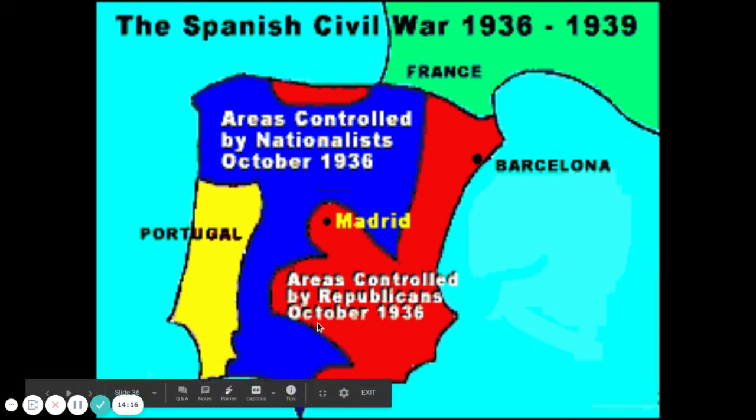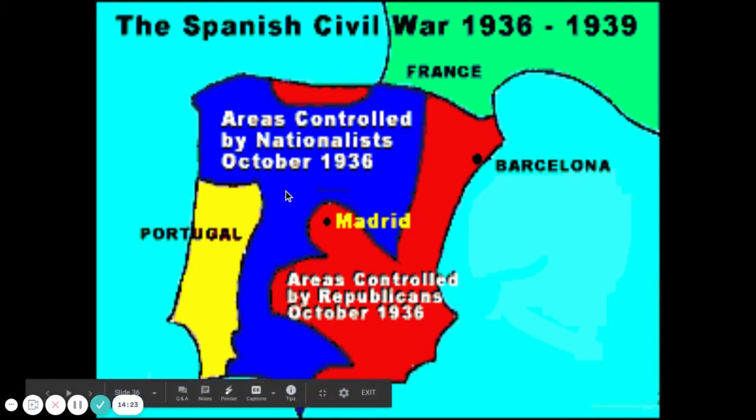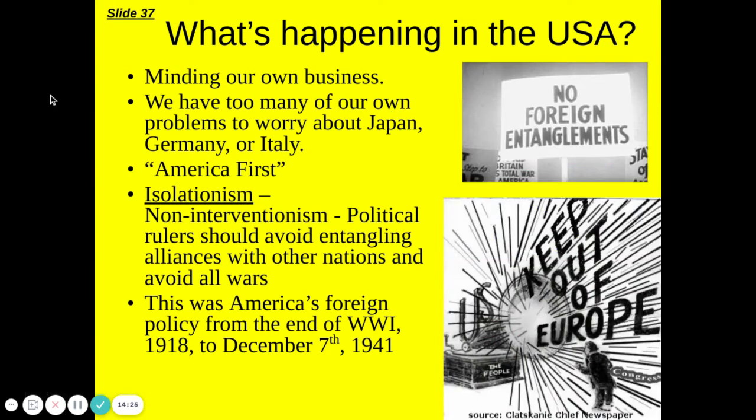So when we look here, the nationalists, you have the Republicans. The nationalists are going to be the people who are going to be the fascists. Okay, so they take over those areas.